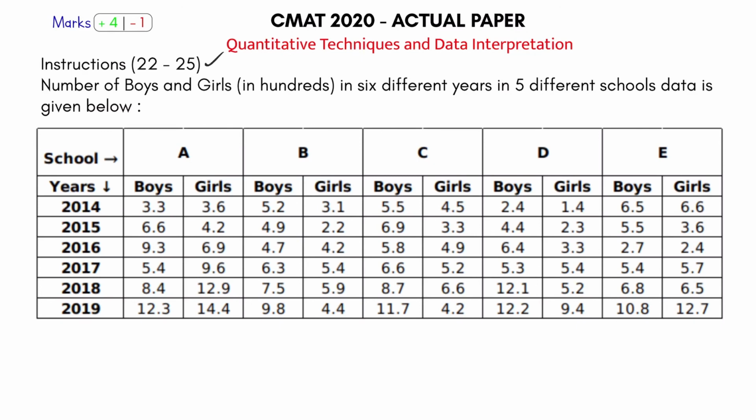So this is a question on data interpretation. As the section says, quantitative aptitude, we solve problems on quants. Now this is DI. What is the chart talking about? The number of boys and girls in 100, so this data is in 100, in 6 different years, 2014 to 2019, in 5 different schools. So there are 5 different schools, A, B, C, D, E. If I ask you the number of girls in class C in the year 2017, it would be 520.